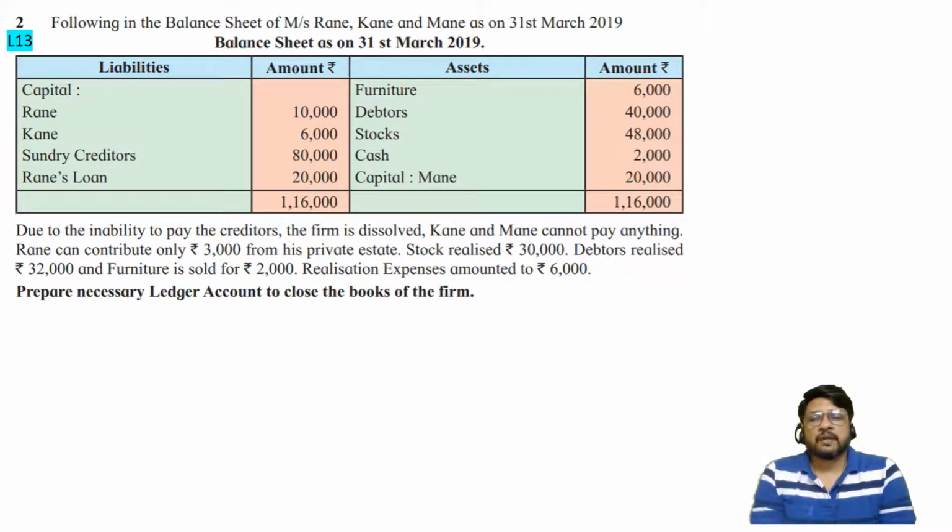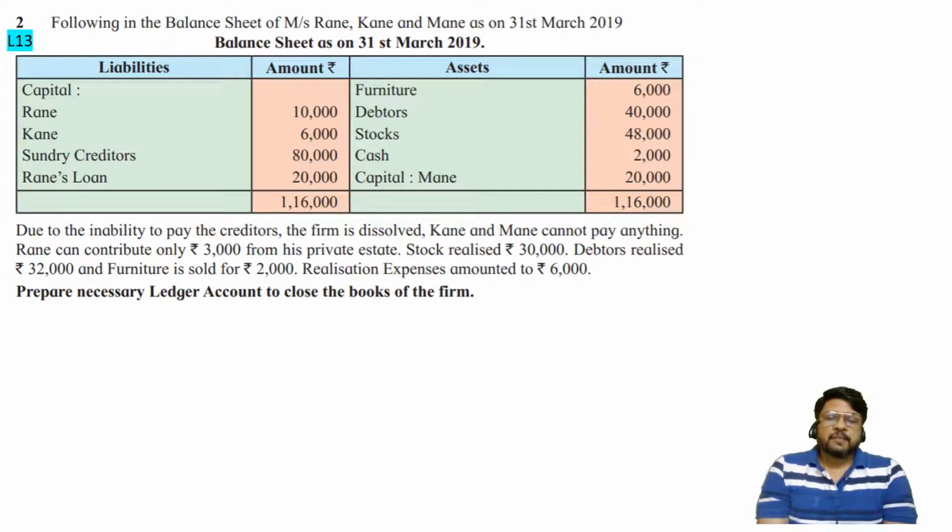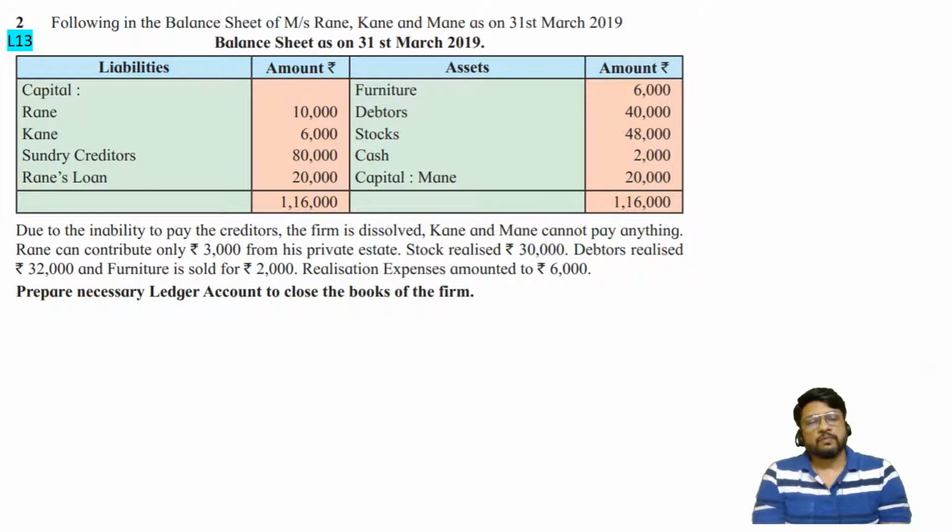Furniture, debtors, stock, cash, and the capital account of Mane, which is having a debit balance. Due to inability to pay the creditors, the firm is dissolved. Kane and Mane could not pay anything. Rane can contribute only rupees 3,000 from his private estate. Stock realized rupees 30,000, debtors realized rupees 32,000 and furniture is sold for rupees 2,000. Realization expenses amounted to rupees 6,000. Prepare necessary ledger accounts to close the books of the firm.